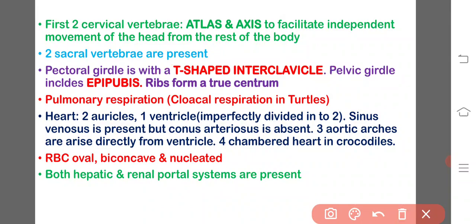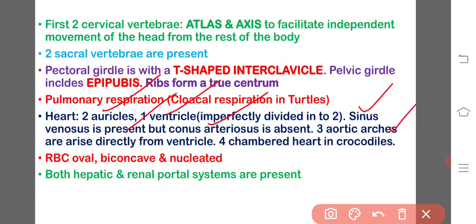Come to the circulatory system. The heart contains two auricles and one ventricle which is imperfectly divided into two. Along with that, sinus venosus is present, but the conus arteriosus is absent. And there are three aortic arches. They directly arise from the ventricle.